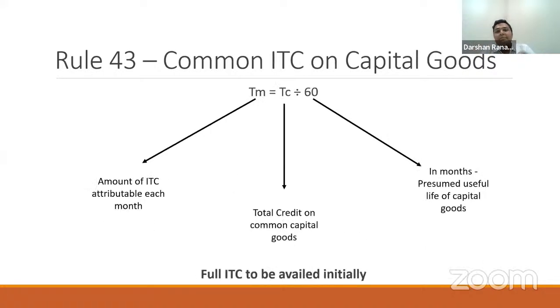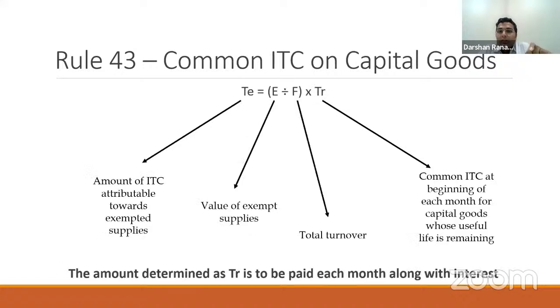So the first step is to claim ITC in full, then identify the ITC per month by dividing the total ITC by 60. Multiply that ITC by exempt turnover divided by total turnover. You will now get the ITC per month attributable towards exempt supply.